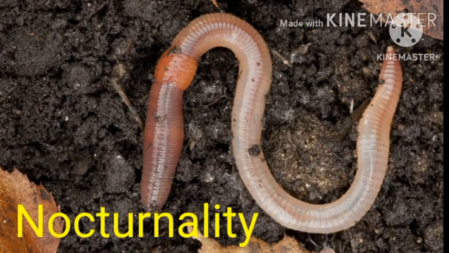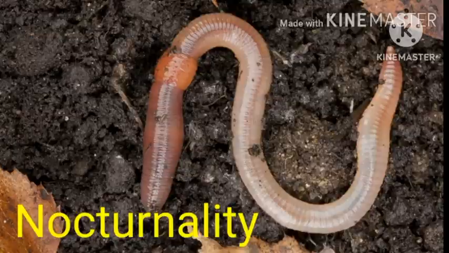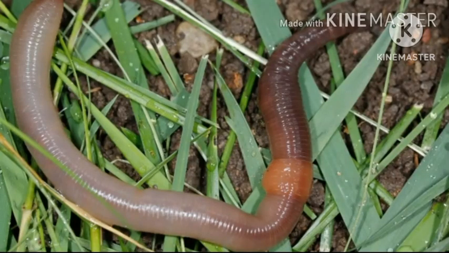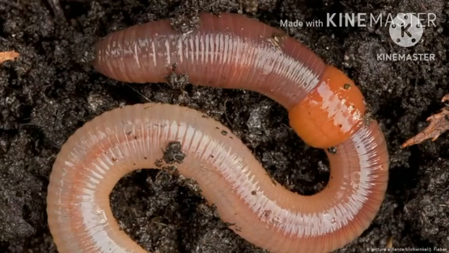Nocturnality. Earthworms are sensitive to light. It has no eyes but can sense light through light sensitive cells, photoreceptors present in their skin. They react negatively to bright light.